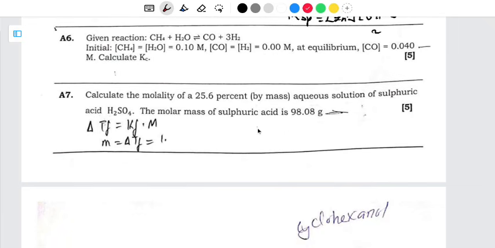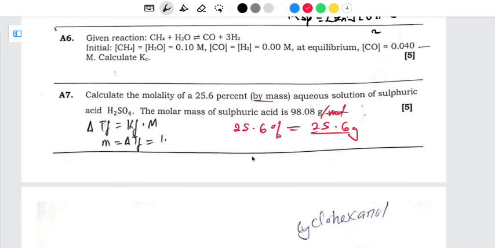Remember, the molar mass has to be in grams per mole. So this one is supposed to be like this. So what do we have? Here we have 25.6% by mass of sulfuric acid. Apart from that, one thing that you need to know is that this can also be equal to 25.6 grams, since it is saying by mass. So it's equal to 25.6 grams.